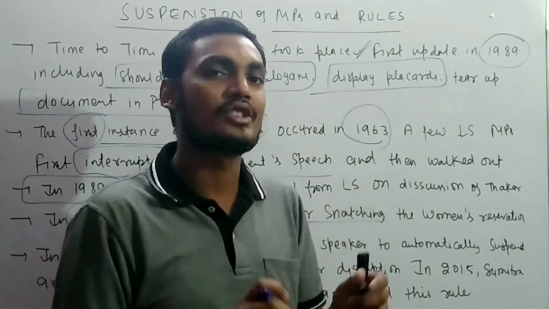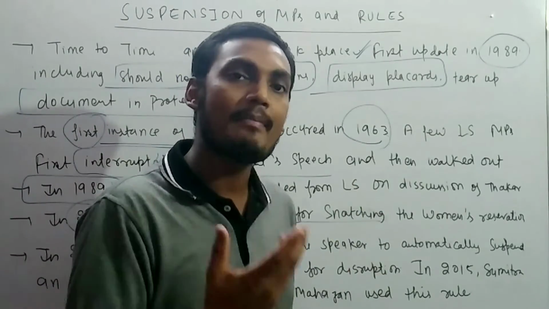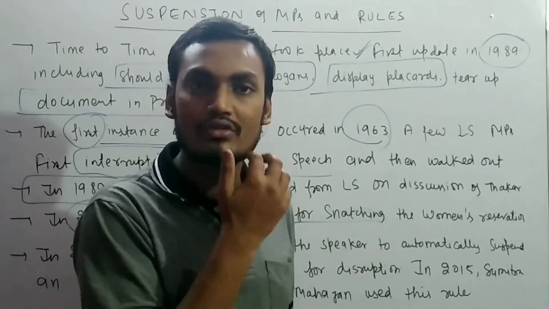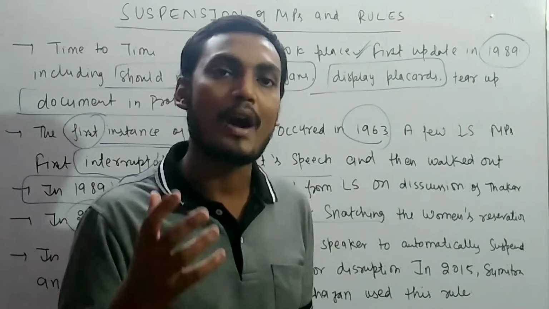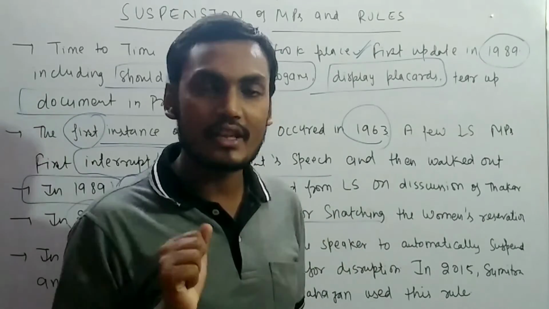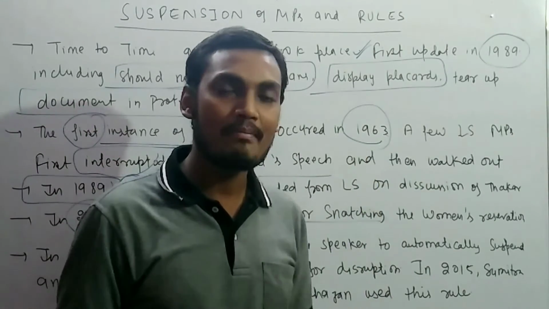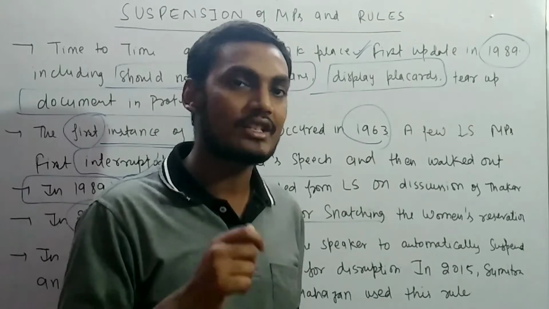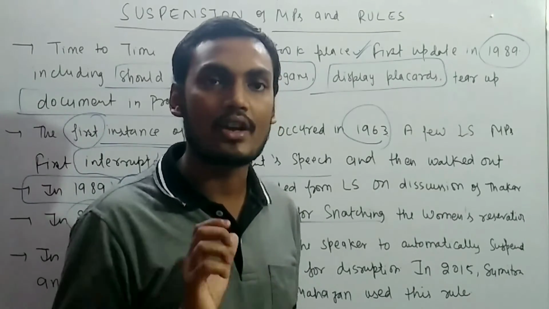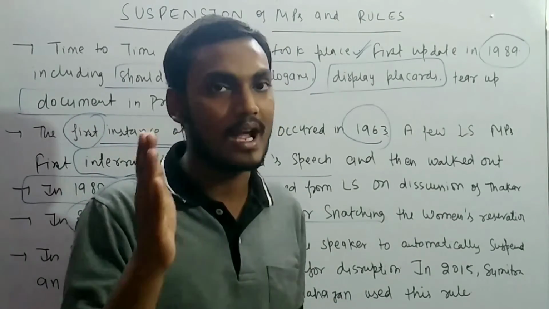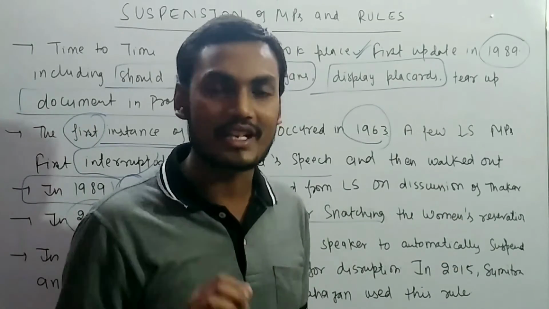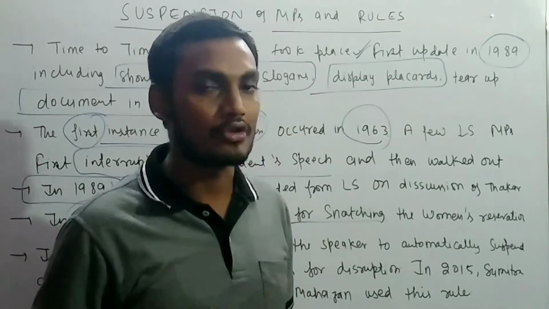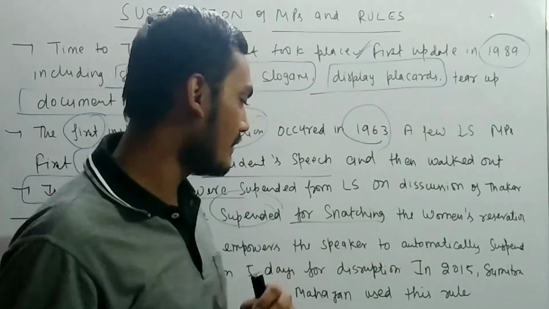So the question arises: for misconduct done in the monsoon session, can the Speaker or Chairman have the power to suspend for that cause in the winter session? But you need to remember that if there is any discretion which is not defined in the Constitution of India or the rules of the Lok Sabha and Rajya Sabha, then it is the complete discretion of the Speaker and Chairman what action needs to be taken. You need to remember this point, very important.